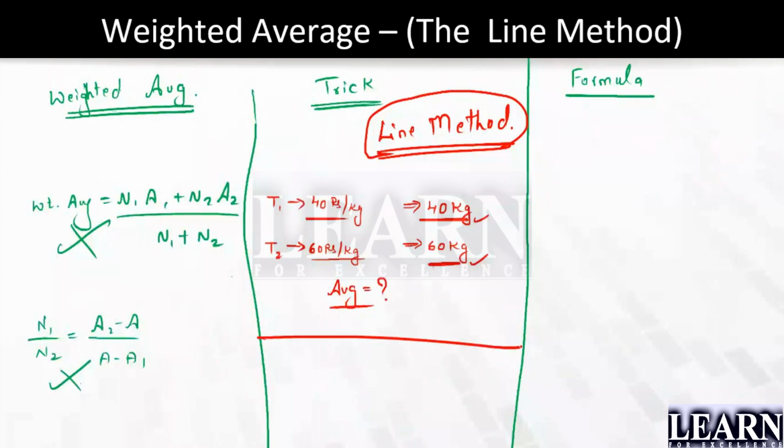Now look here. If you use the formula, the weighted average equals N1 A1, which is 40 into 40, plus N2 A2, which is 60 into 60, divided by 40 plus 60. Guys, I have taken very simple numbers so that it will be easy for you to understand. Let us assume they have given 36 kg and the rate of each kg is 28 rupees.